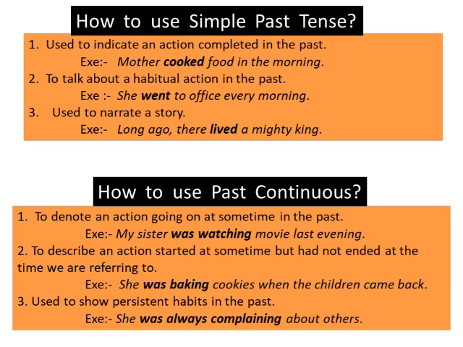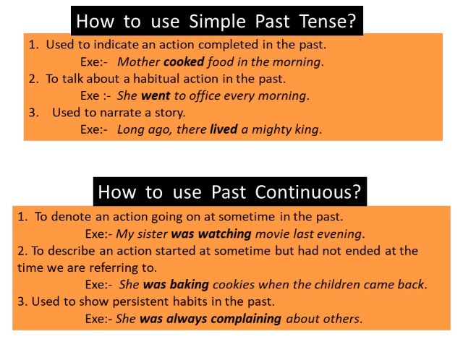What are the different situations when we are supposed to use it? So the first one is it is used to indicate an action completed in the past. Already completed. Mother cooked food in the morning. Means the cooking food action has been already finished in the morning. So that is simple past tense.